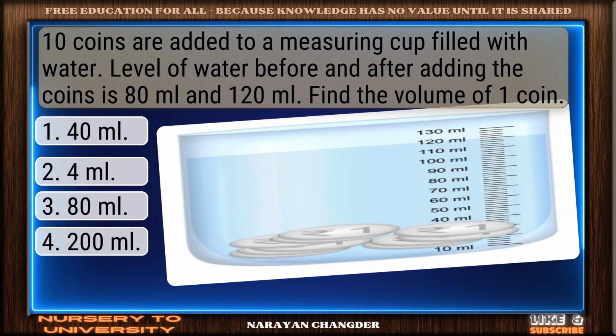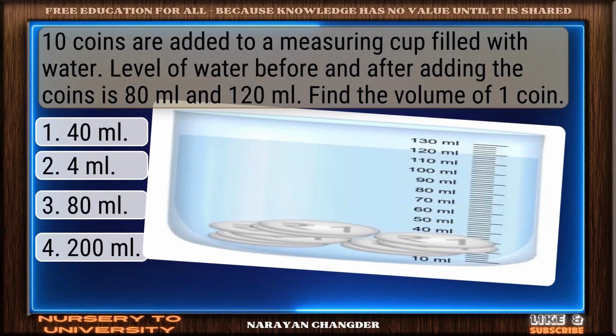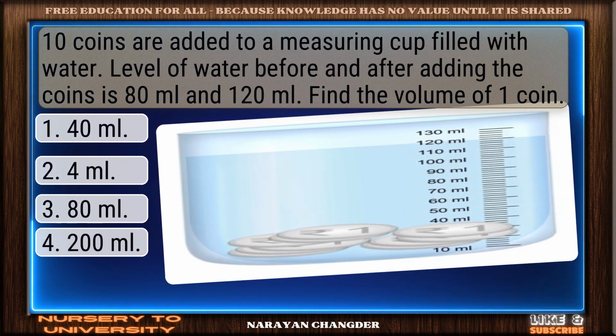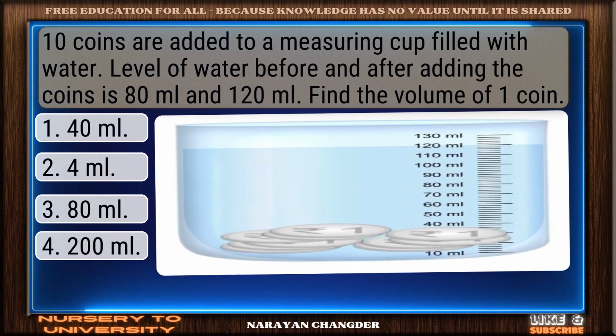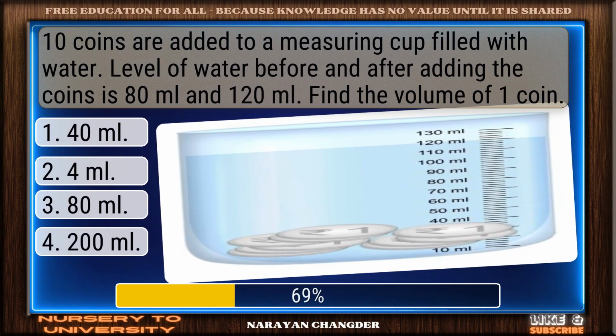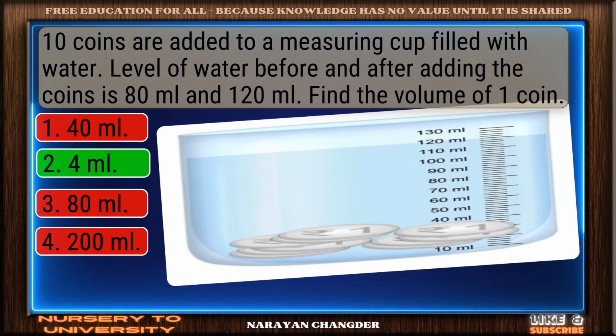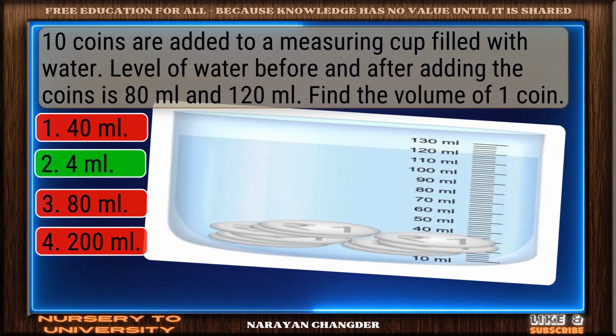10 coins are added to a measuring cup filled with water. Level of water before and after adding the coins is 80 ml and 120 ml. Find the volume of one coin. You chose 4 ml, and it is correct.